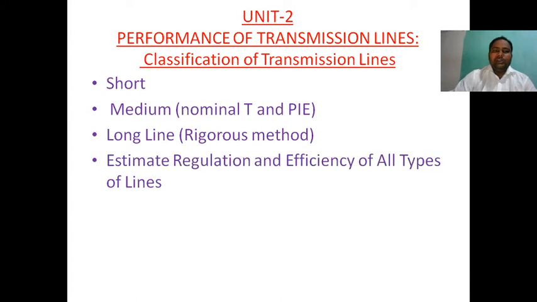The aim is to estimate regulation and efficiency of all types of lines. The main aim of Unit 2 is finding efficiency and also regulation. In the previous session we calculated the inductance and capacitance of different transmission lines, meaning single phase or three phase double circuit lines. Means we are calculating the drops. Once we know the drop, we can easily calculate the efficiency and also regulation.